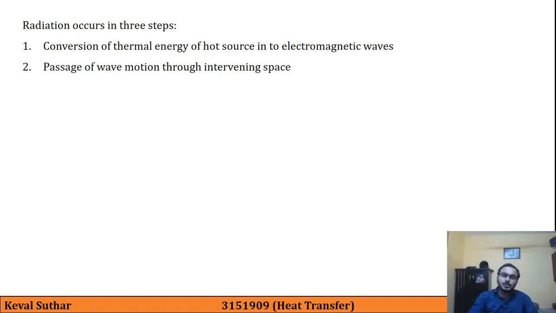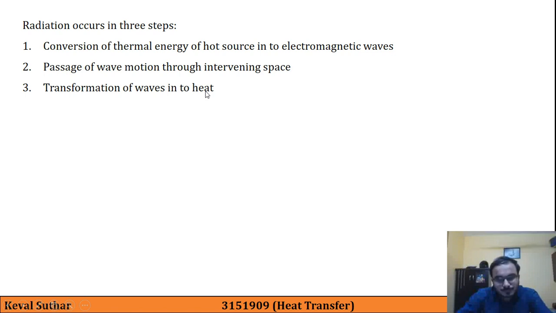Second is passage of wave motion through the intervening space, that is, from body 1 to body 2 these electromagnetic waves will pass through this intervening space, which is the traveling phase. And the third is transformation of waves into heat, which is exactly the opposite of point 1. In point 1 there was conversion of thermal energy into electromagnetic waves, and in the third point there will be conversion of electromagnetic waves into thermal energy.